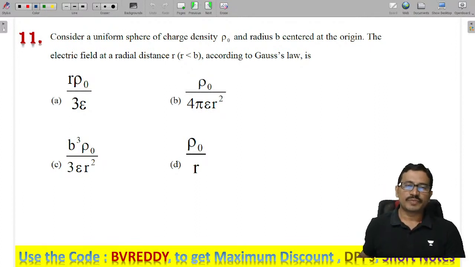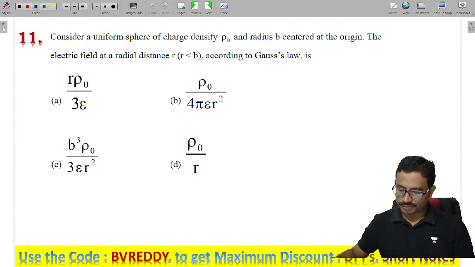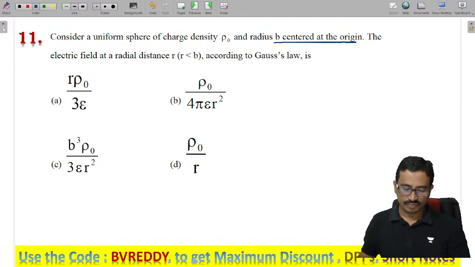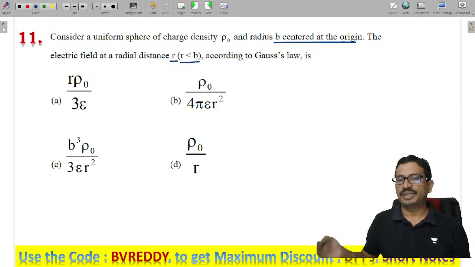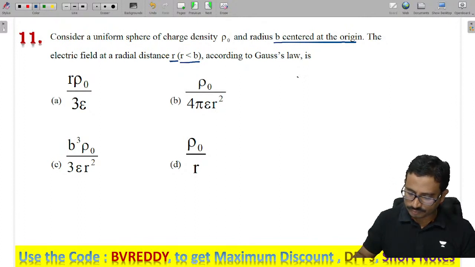Consider a uniform sphere of charge density rho naught. The radius is given as capital R, centered at the origin. Now they are asked to find the electric field at a distance small r, where small r is less than capital R, meaning inside the sphere.